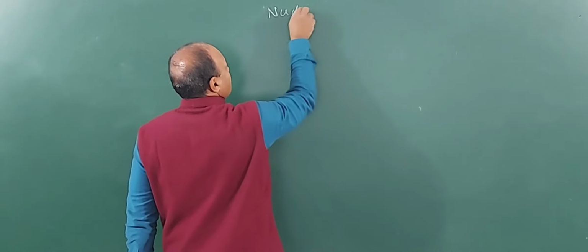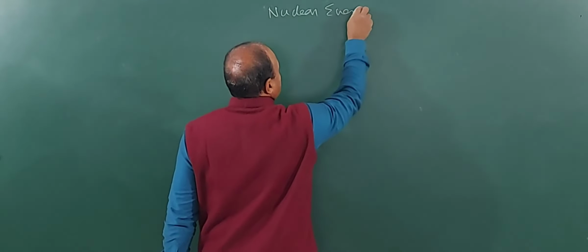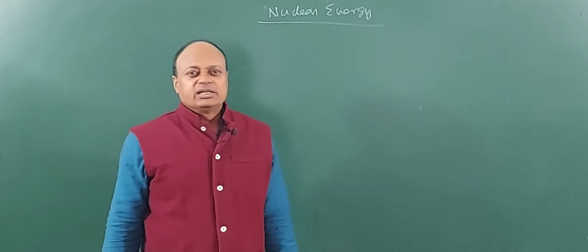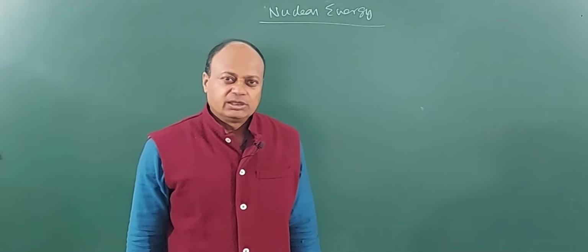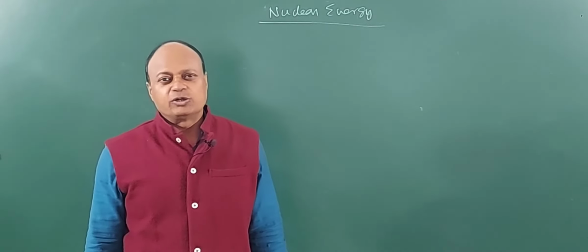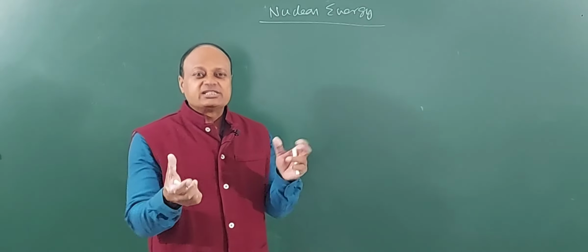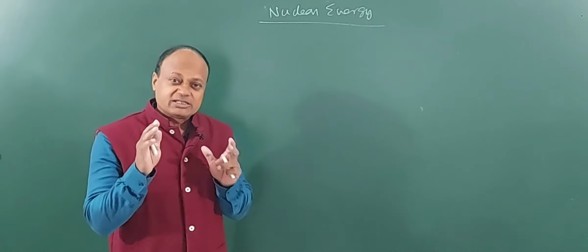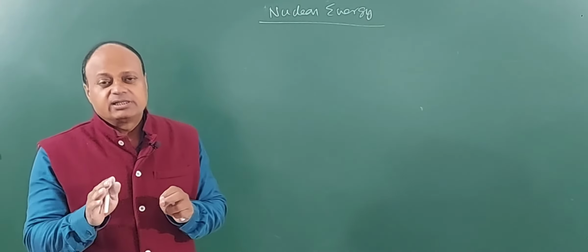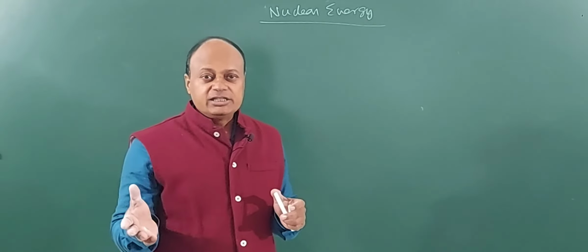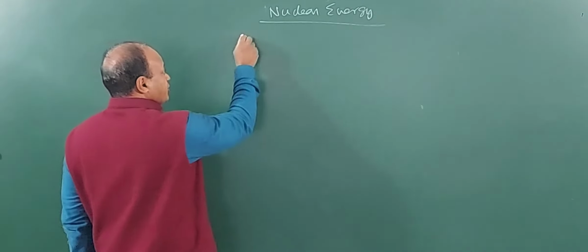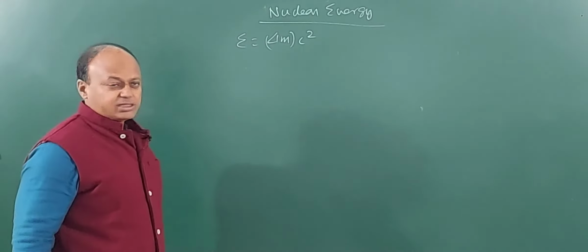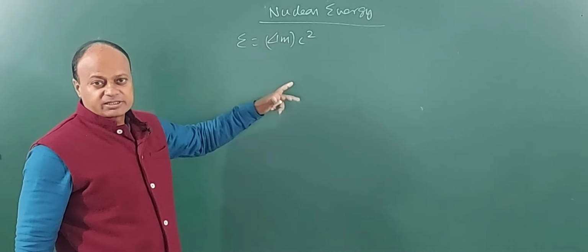We are going to discuss a very important topic today called nuclear energy. This topic deals with the release of energy in all the processes where nuclear transmutation, or transformation inside the nucleus, takes place. Okay? In fact, children, we have studied that whenever there is a mass defect, then energy is released, and this energy is calculated according to Einstein's mass-energy equivalence, E equals delta m into c square. Now, delta m is the mass defect.